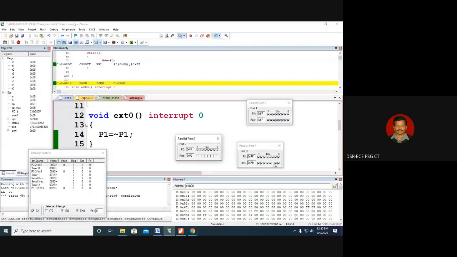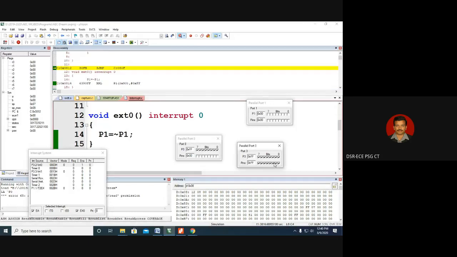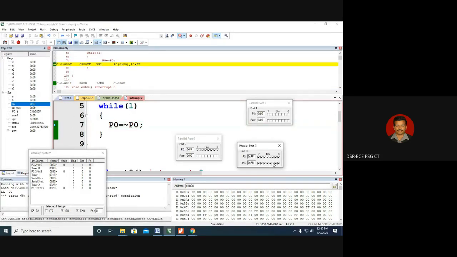Because it is a level triggered interrupt, as discussed, as long as there is a level triggered interrupt, the interrupt service routine will get executed. Because it is happening several thousand times in 1 second, you are not able to observe this carefully. As long as it is 0, the interrupt is happening. That is the moral of this discussion. So this is how your level triggered interrupt works.